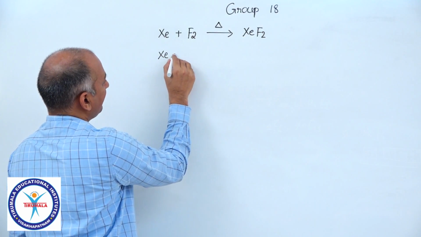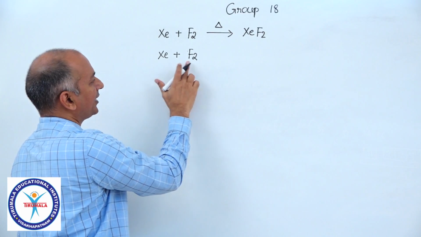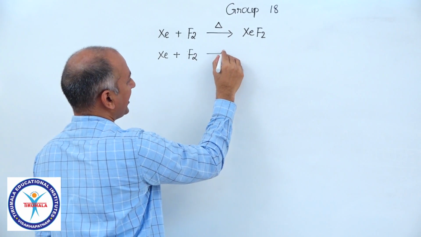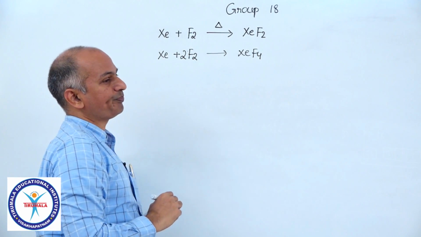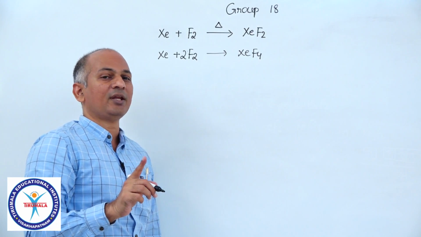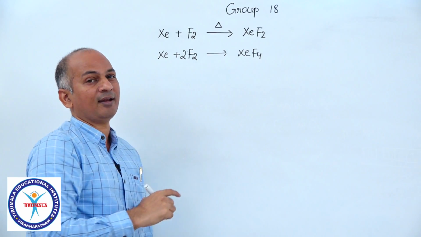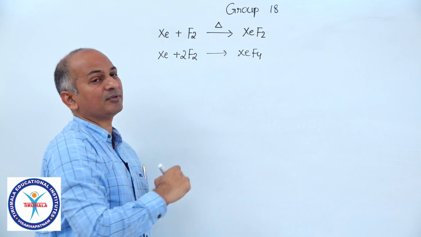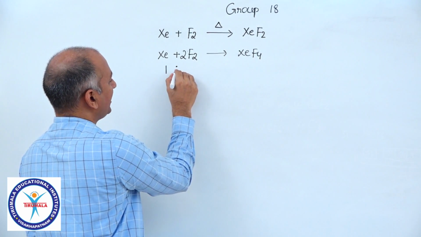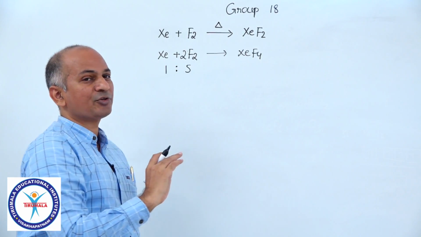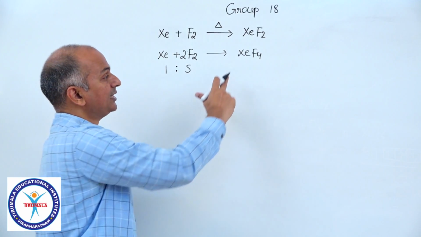When you mix Xe with fluorine, for XeF4, the stoichiometric ratio, if you balance the reaction, comes out to be 1:2. But if you mix xenon and fluorine in 1:2 molar ratio, the yields of XeF4 are very less. Some amount of XeF2 is also found. The optimum ratio is 1:5. The required ratio is only 1:2 according to the balanced reaction, but we have to take 1:5 ratio, then the yields are very good.